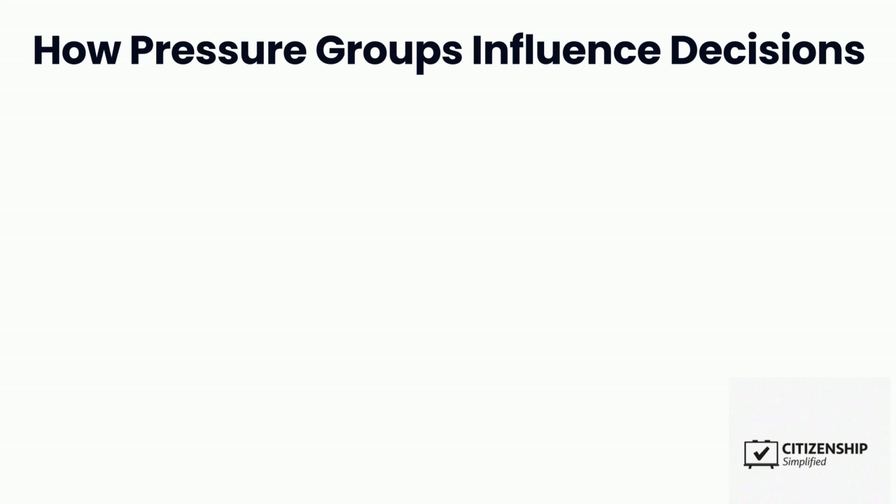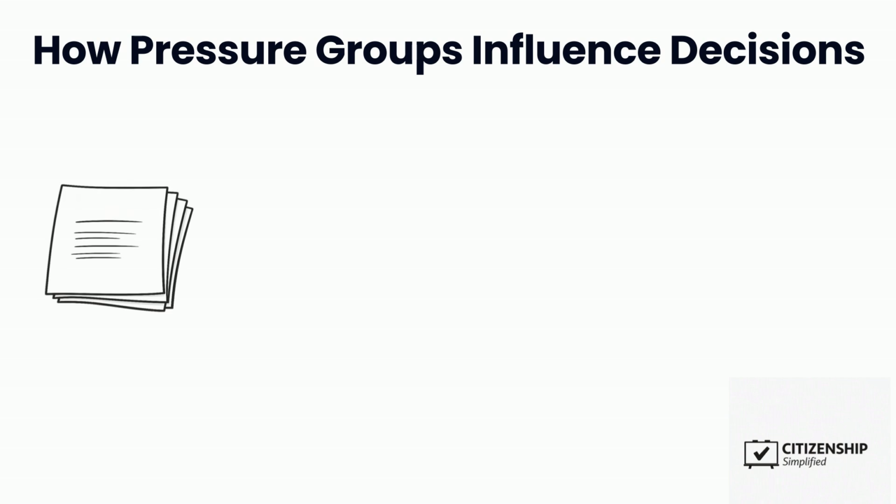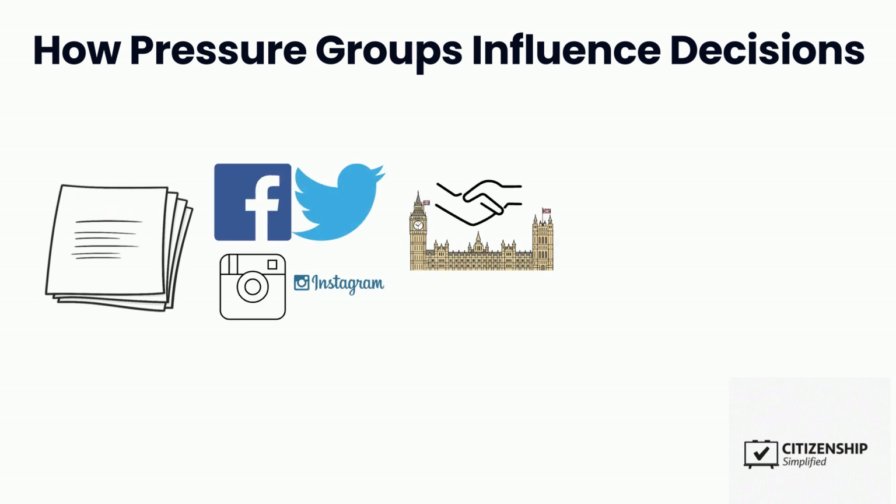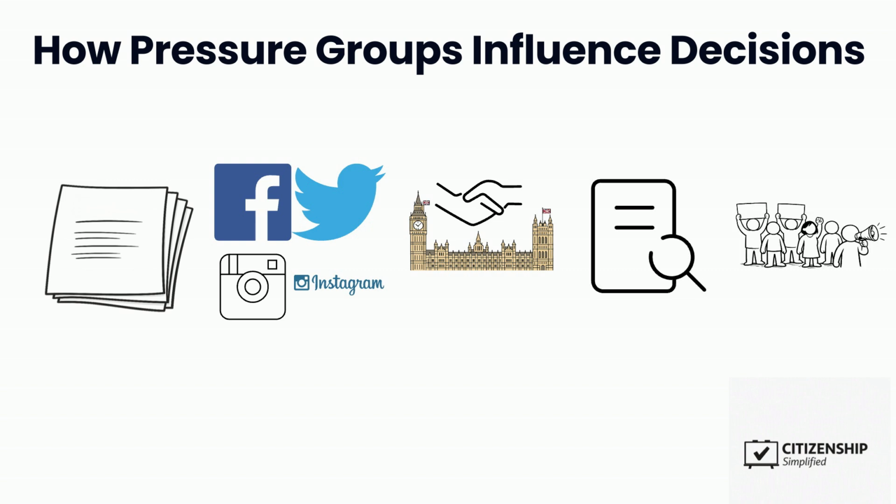Pressure groups use several methods to influence decisions. They organise petitions, run social media campaigns, meet with MPs, produce research, and sometimes hold demonstrations. Their goal is simple: to put pressure on decision makers until change happens.